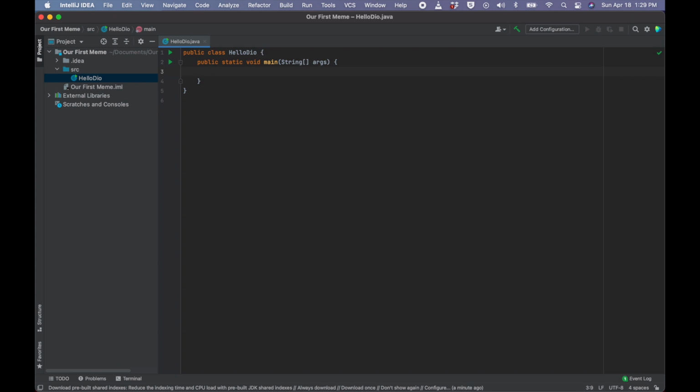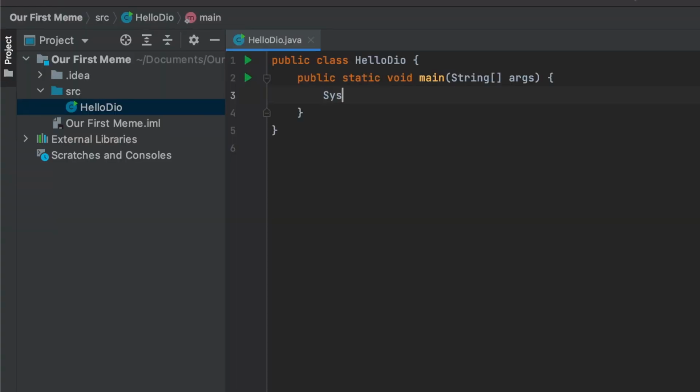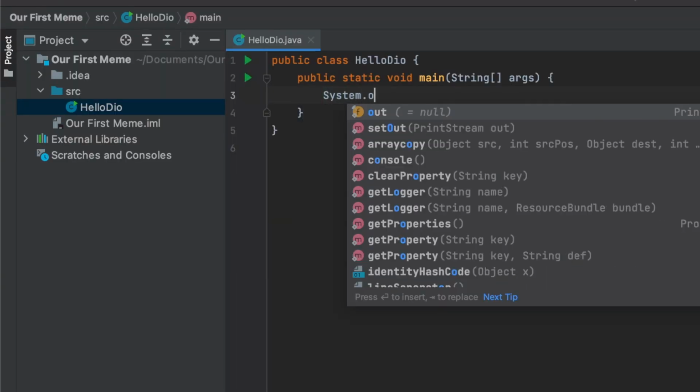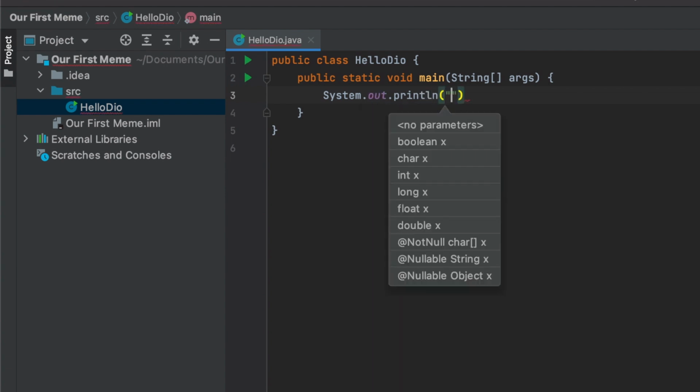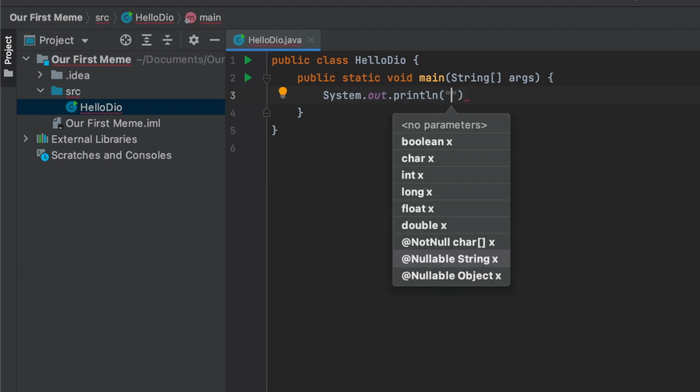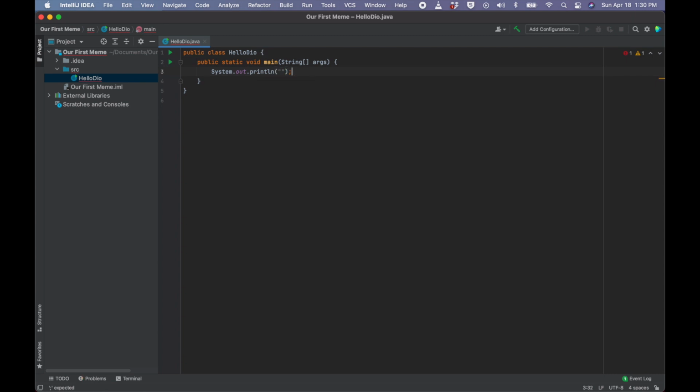Now, you're going to write your first real line of code ever. First, we have to write some more gibberish that the same old man determined was correct, but also makes sense when you know what it all means. We're going to type System.out.println, open parentheses, and then put some quotation marks inside. Finish it up with a semicolon that says end line. In short, it tells the computer to display whatever goes between these quotes.